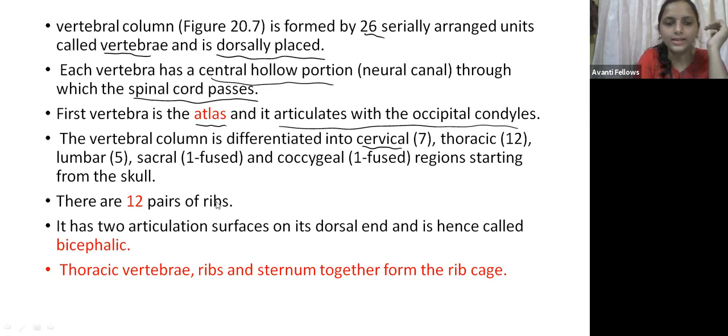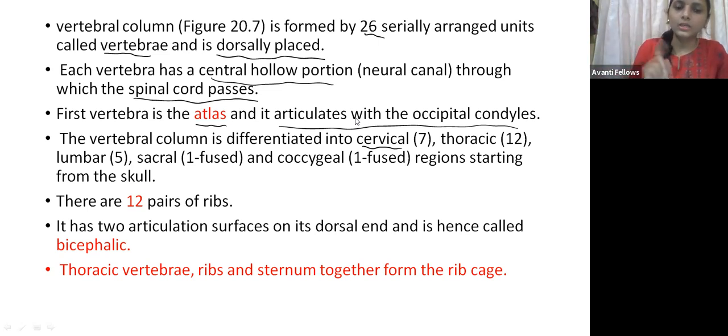Okay, guys. Let us go to the ribs. I have told you how the ribs are situated, right? So you can see the lateral position here. In the lateral position, we see the ribs. Ventrally, the ribs are attached to the sternum, whereas dorsally they are attached to the vertebral column.